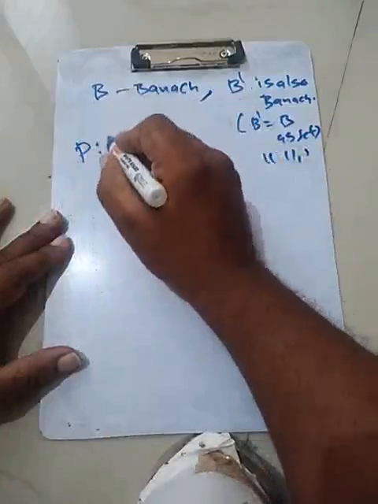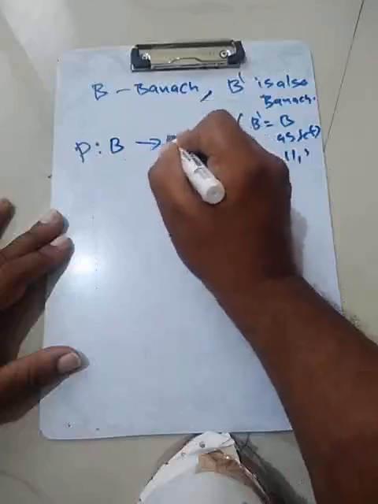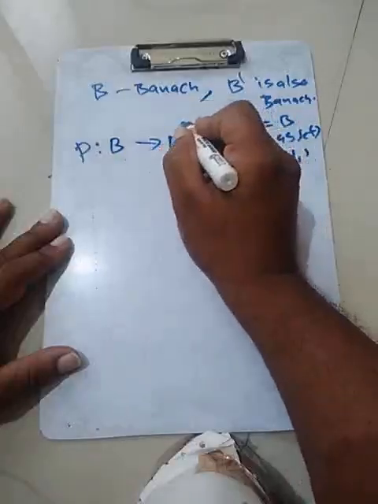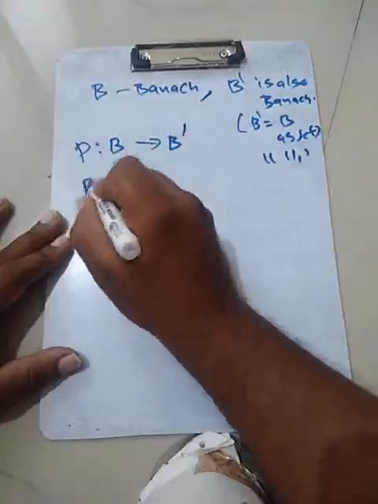Okay, so P as a map from B to B dash. What would it be?